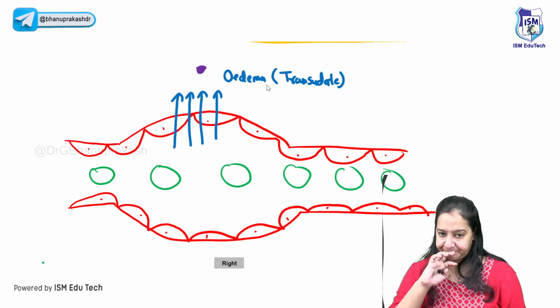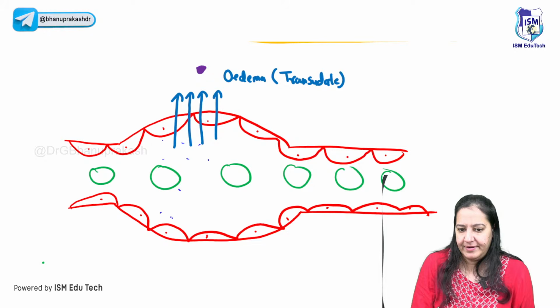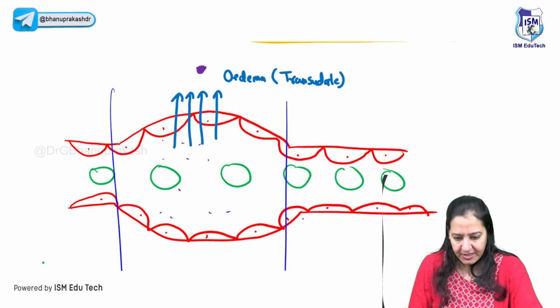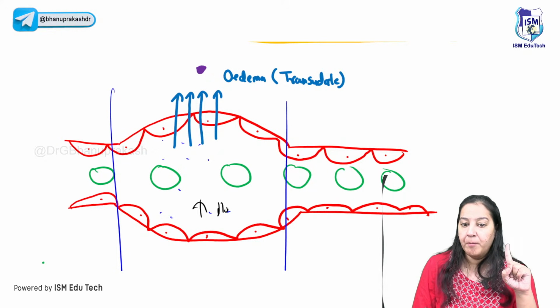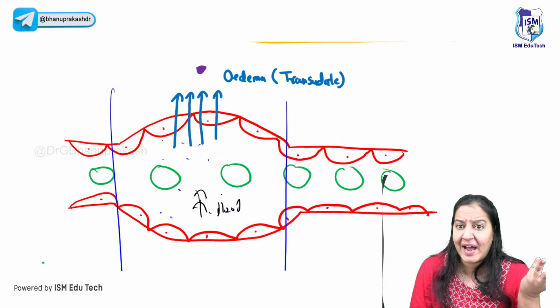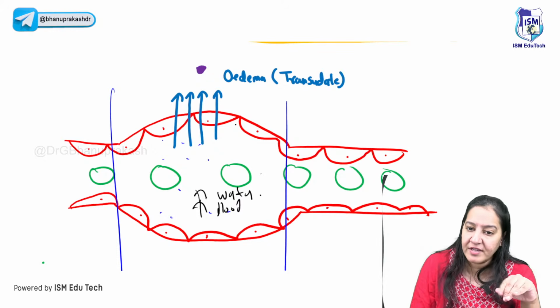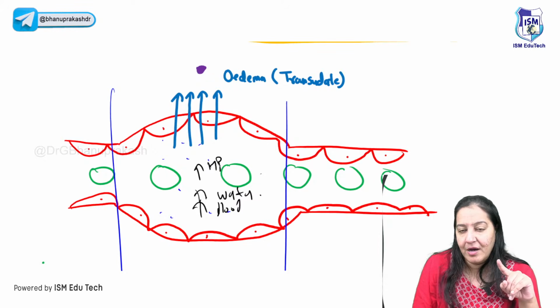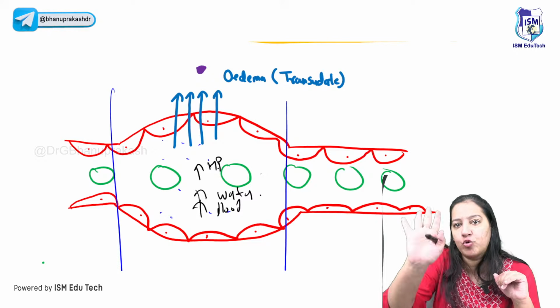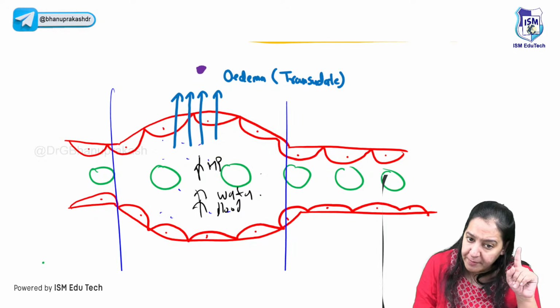Now the third step. Because there is more blood in this portion, there is more water. What is blood? 90% of the blood is water. More blood means more water, and because of the more water, there is more hydrostatic pressure. There are 2 types of pressure: hydrostatic is outward, oncotic is inward. So outward pressure is increased.